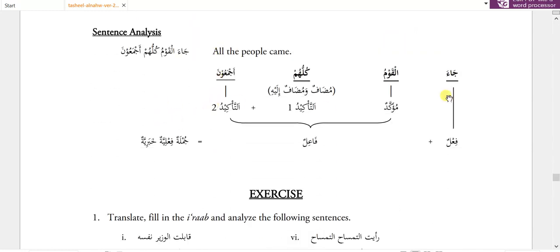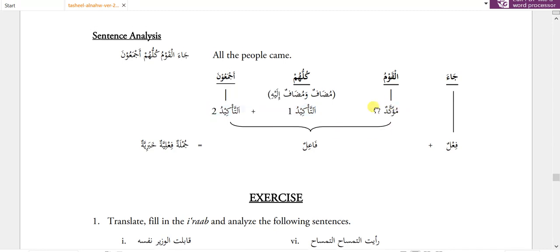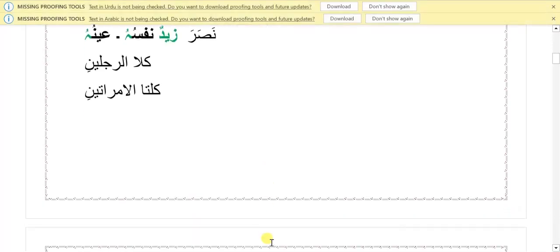Sentence analysis. Ja'a is fail. Al-qawm is muakkad. Kullu is muzaf. Hum is muzaf ilay. Muzaf ilay becomes takid 1. Ajma'un is takid 2. Then takid 1 and takid 2 become takid whole and then muakkad. So muakkad with takid 1 and 2 become fa'il. Then fa'il with the fail becomes jumle failiya khabariya.